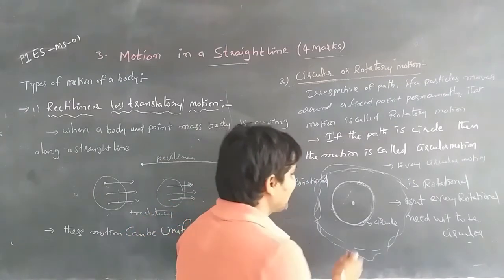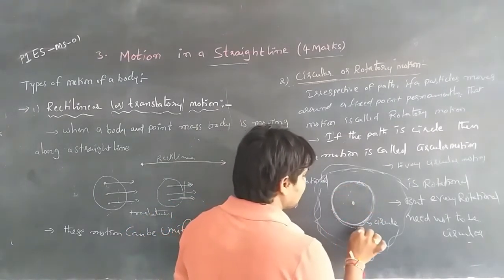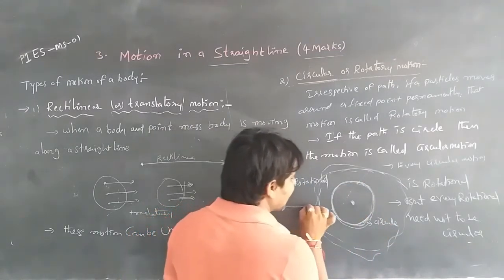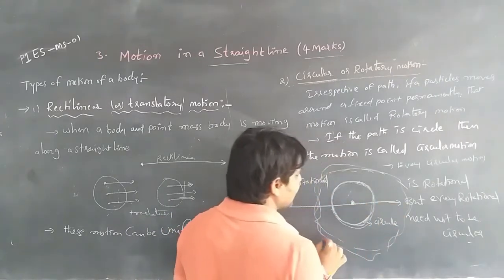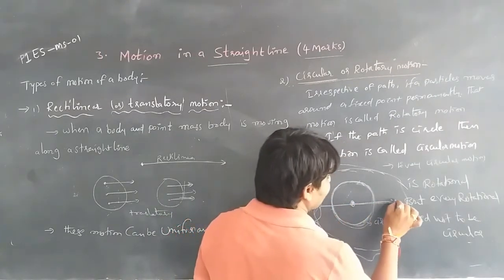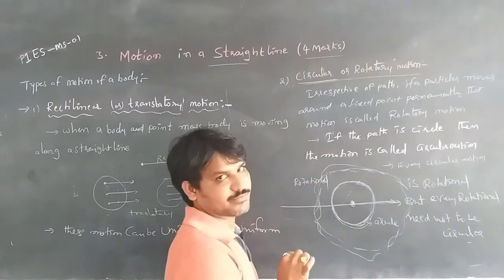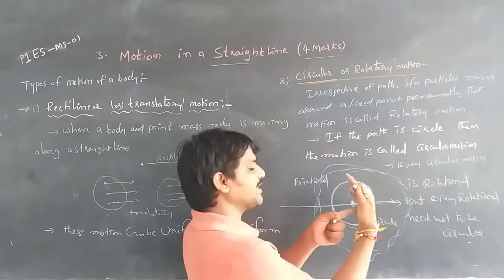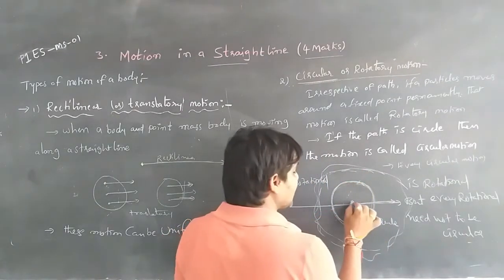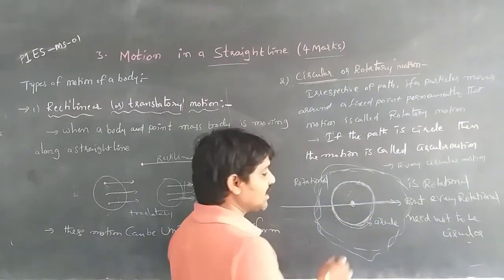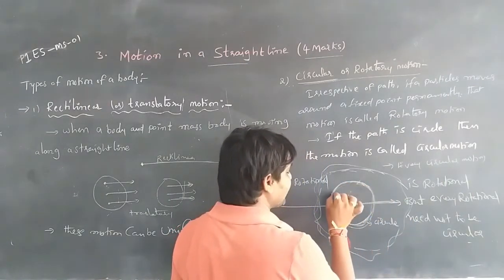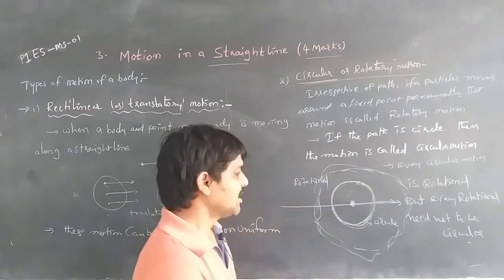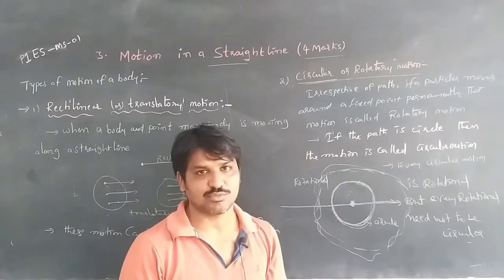The point where the object is moving around the fixed point is called the point of rotation. A perpendicular line passing through the point of rotation, perpendicular to the plane where the body is, is called the axis of rotation. The fixed point around which the body is moving is called the point of rotation. This is about circular or rotational, rotatory motion.